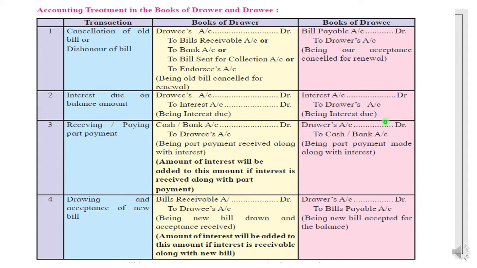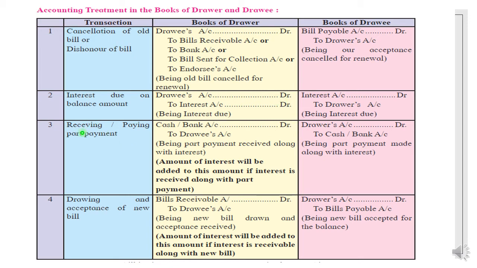And the exactly opposite entry of this will be in the books of drawee, that is interest account debit to drawer's account. Okay students, so interest will be an expense for the drawee, and the drawer will be the creditor for the drawee. That's why in this entry no payment is involved, so no cash and bank is written.